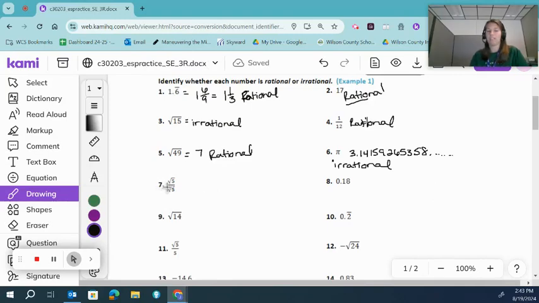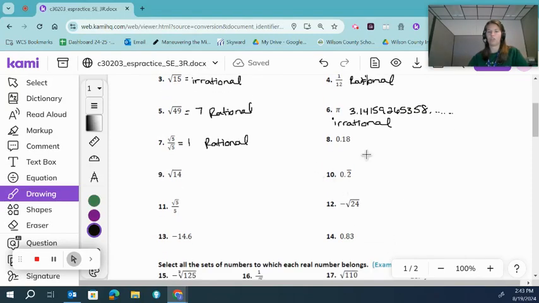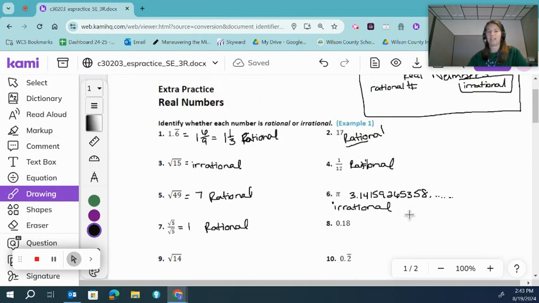Now number 7's tricky. We have square root of 5, which is irrational because it's not a perfect square. But when you have a number divided by itself, that's going to equal 1. So that itself is rational. There are several others that you could try down here, but that is the basis of it.